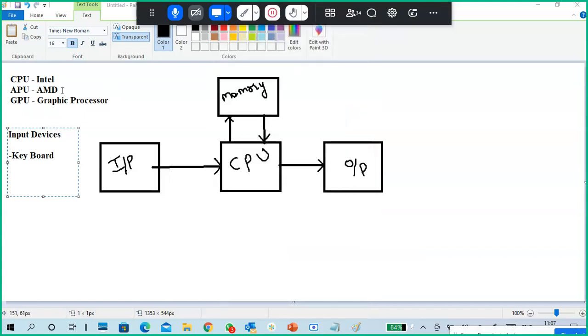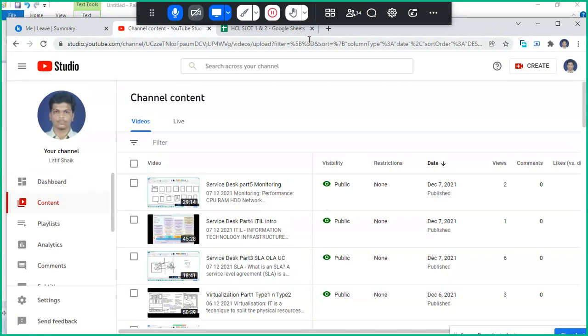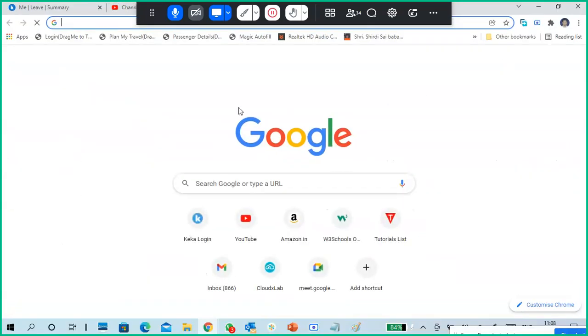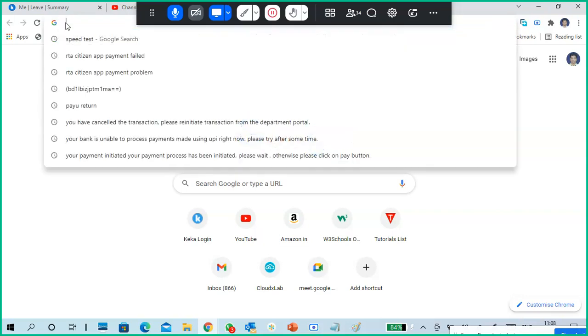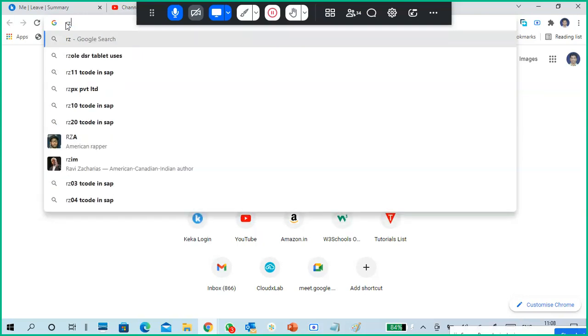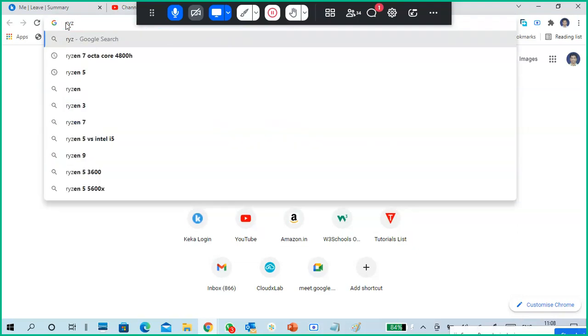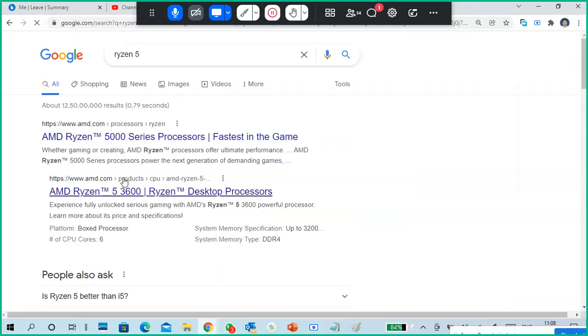APU, AMD company processors. Very good. Okay, so that's the good. So here I put Ryzen 5, for example.